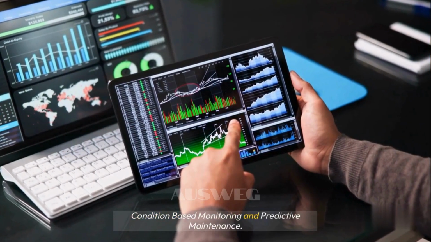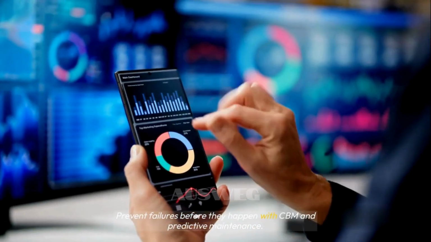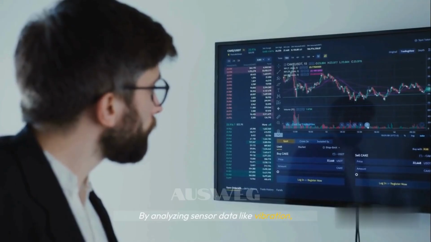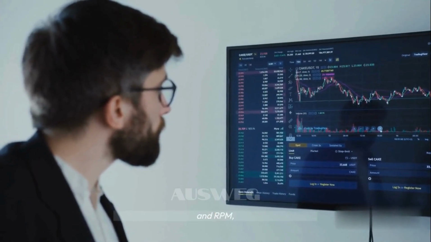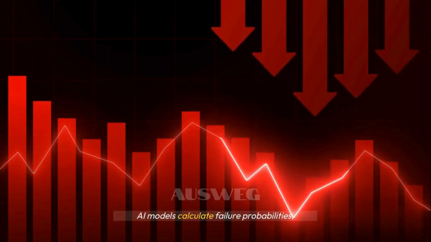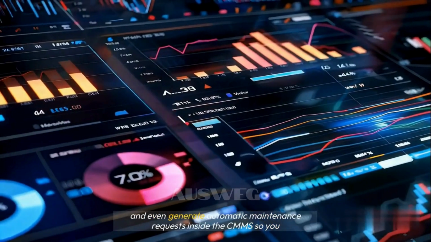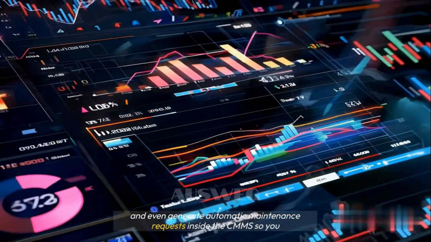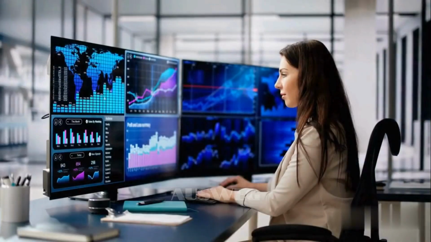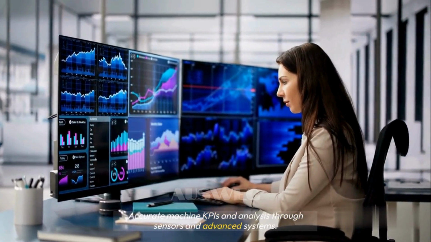Condition-based monitoring and predictive maintenance. Prevent failures before they happen with CBM and predictive maintenance. By analyzing sensor data like vibration, temperature, current, and RPM, our system identifies unusual patterns. AI models calculate failure probabilities, trigger early warnings, and even generate automatic maintenance requests inside the CMMS. So you fix machines before they break. Accurate machine KPIs and analysis through sensors and advanced systems.